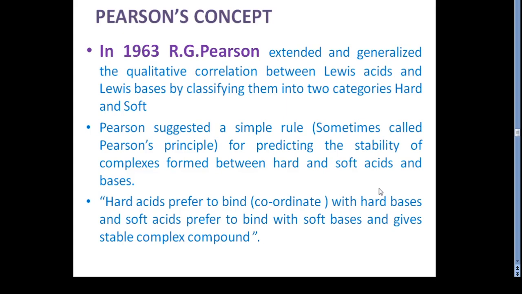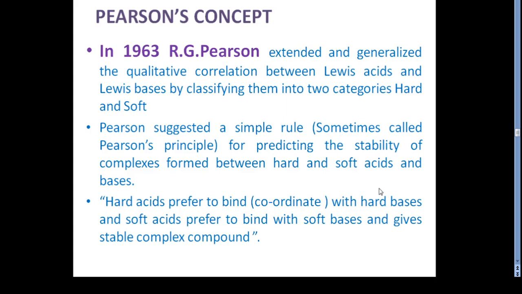But one thing to remember, students: this principle states only the preferential choices of acids and bases to form complexes. It does not mean that soft-hard combinations never exist. Somewhere the soft and hard combination does exist. It is just a preferential choice through which we make the bond between acid and base.